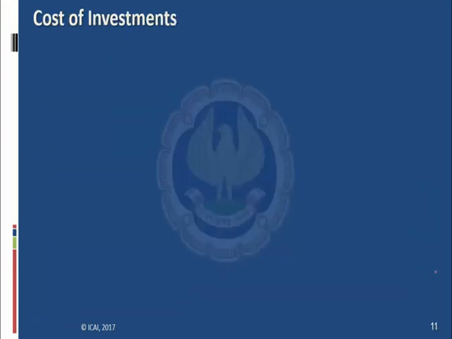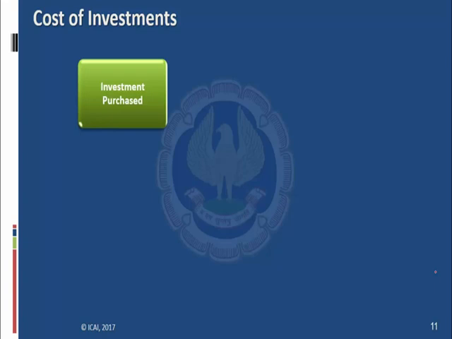Now coming to the cost of investments. So investments could be acquired in different ways, in a different manner. So the first thing is, investment could be purchased by paying off an amount. Investment could be exchanged. So let's say entity X is getting P investment in consideration of transferring another asset, Q asset.